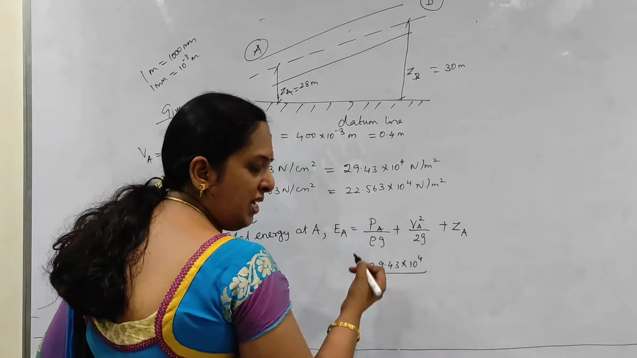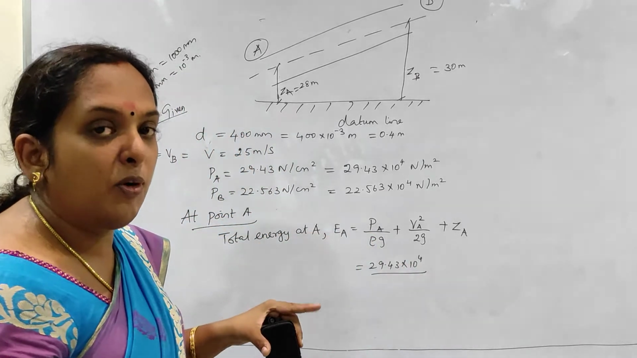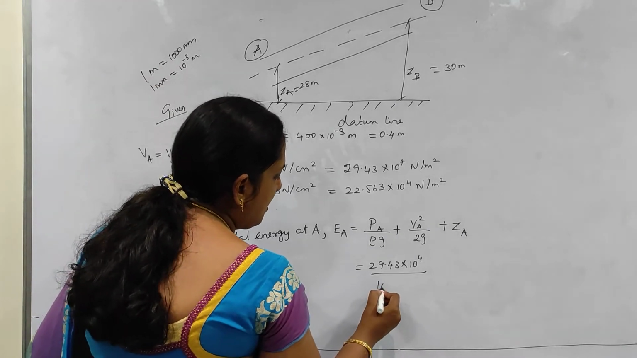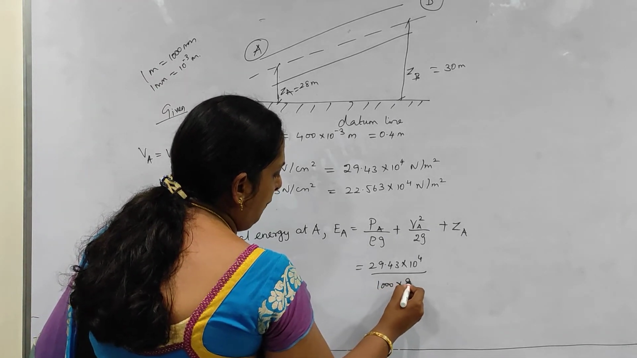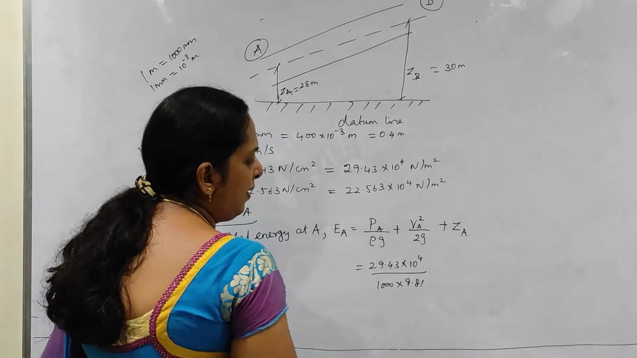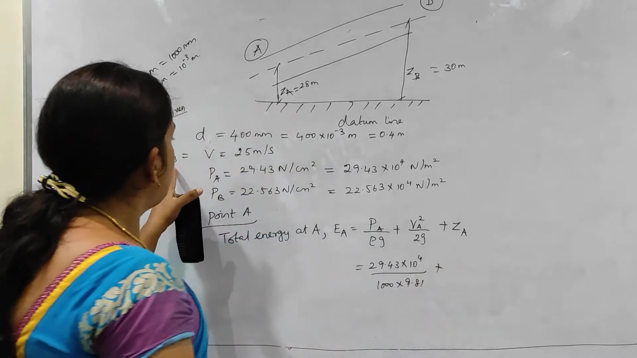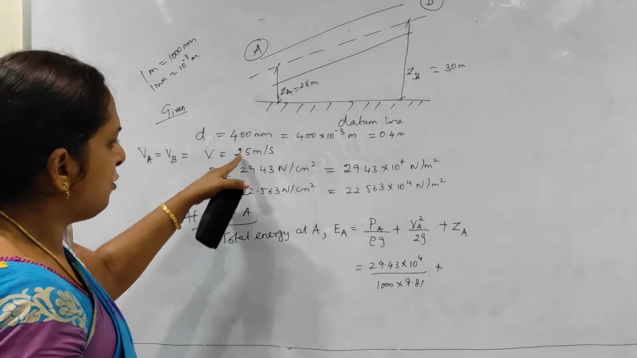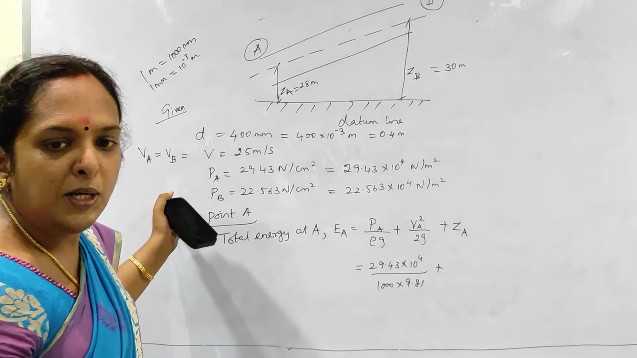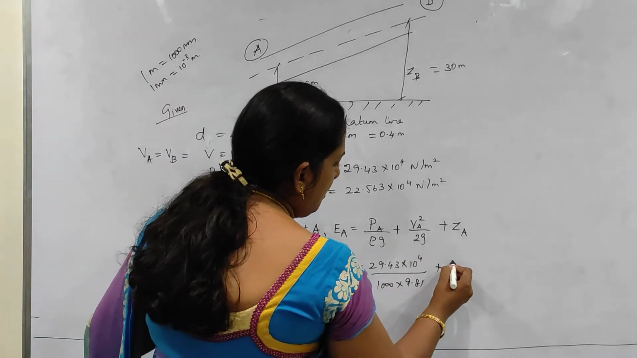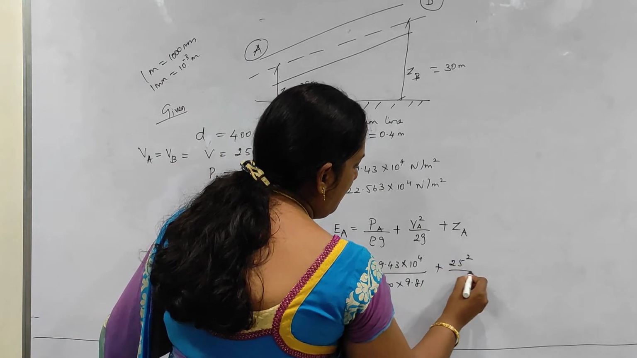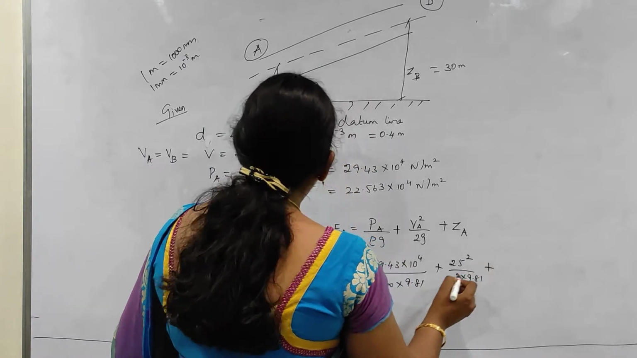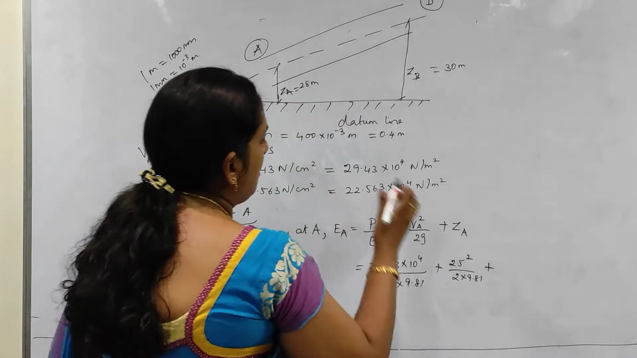Rho is 1000. If some other liquid is flowing, then we have to give that density, but here it's water only. So it is 1000 into 9.81 plus, I already told, since the diameter is the same, velocity is also the same. So VA is equal to VB is equal to 25 meter per second. So that is also known. So it is 25 square by 2 into 9.81 plus ZA,